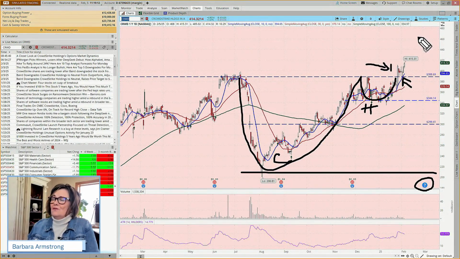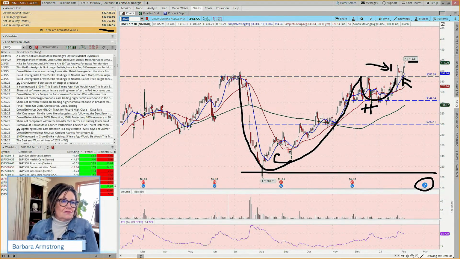But what if this is a $400 stock? So we could buy a few shares. We have $10,000. We couldn't buy very many, but we could buy a few if we wanted to do a longer term trade on CrowdStrike. But could we do something shorter term also? And we could. So let's look at when earnings is.